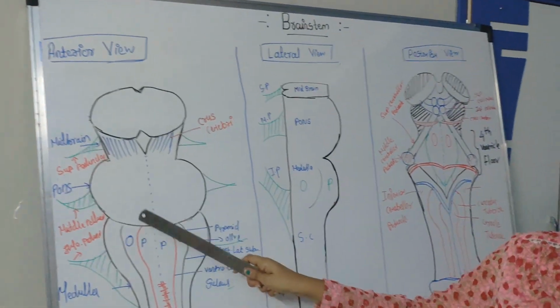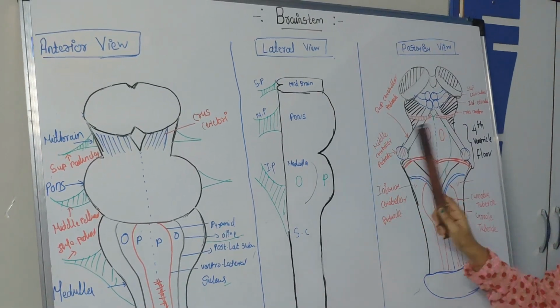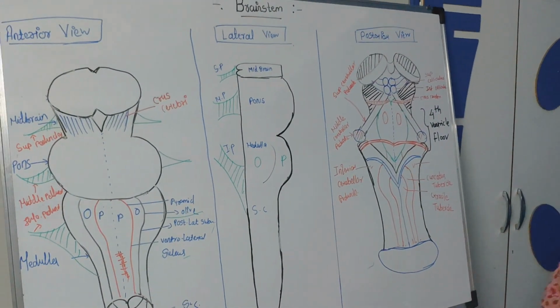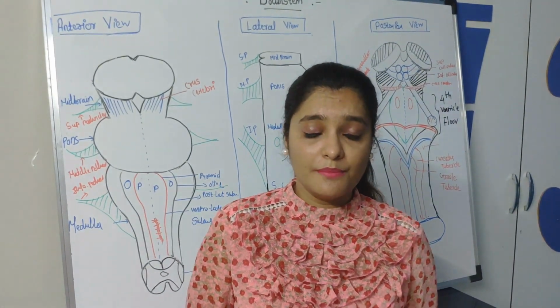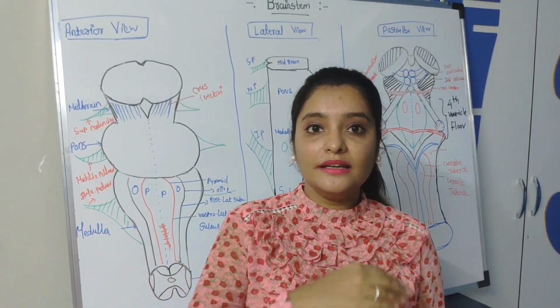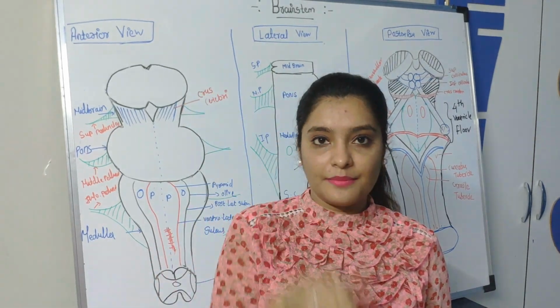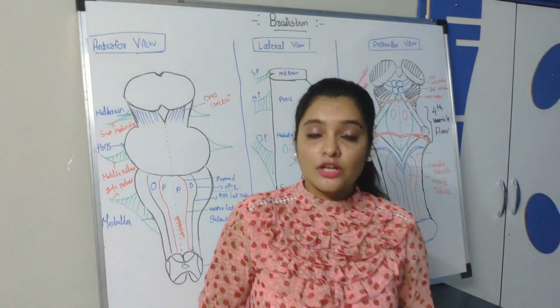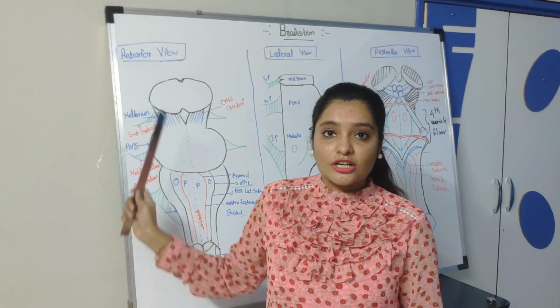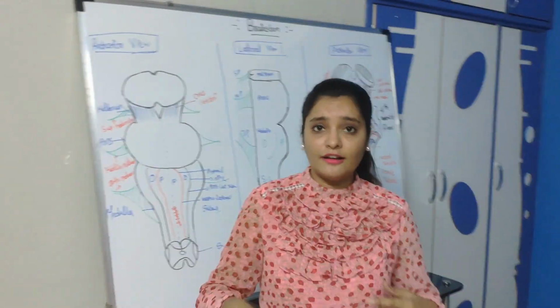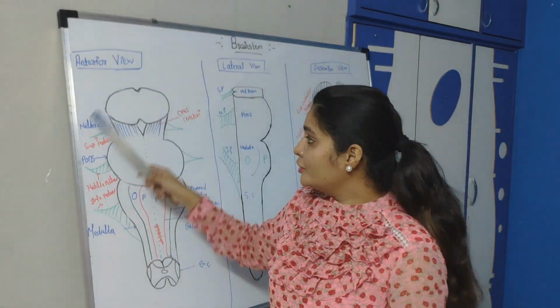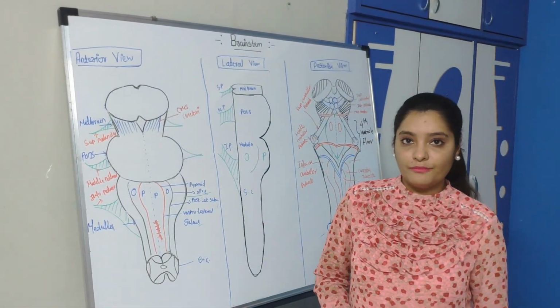This is the anterior view of brainstem, this is the lateral view of brainstem, and this is the posterior view of brainstem. Now brainstem, as I said, is very important because it provides the connection between the cerebral cortex and the spinal cord. So the structure of brainstem is totally based on this system that we'll learn later. Right now I am going to show you the anterior view of brainstem.